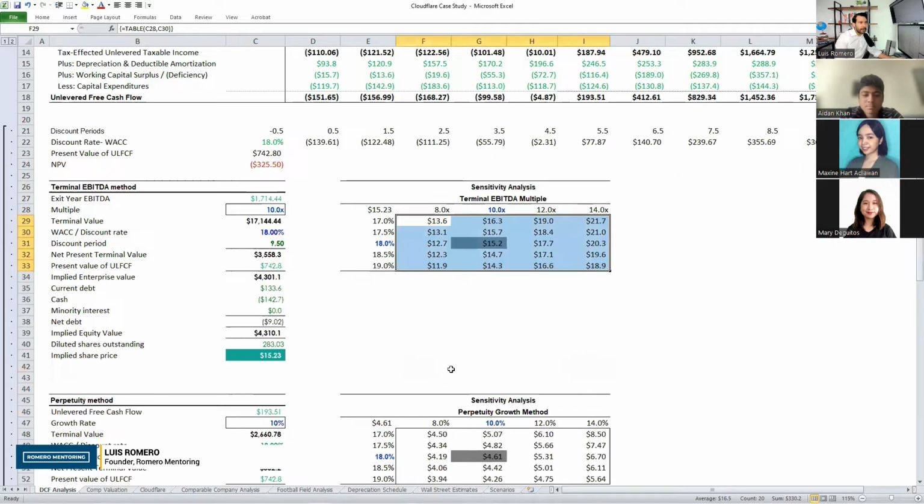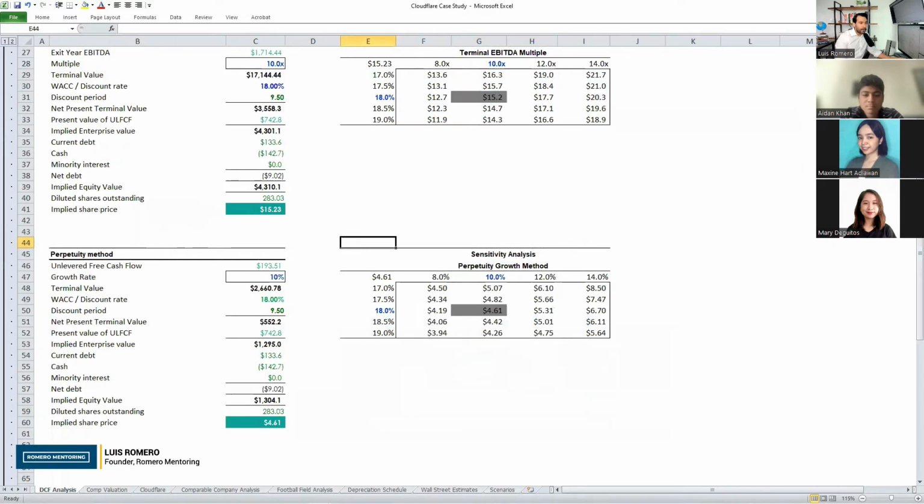If I scroll down a little bit more, here's his other discounted cash flow method. This is known as the perpetuity method. For those of you in academia, this is the Gordon growth rate methodology. And look at this range: $3.94 a share, and $8.50 a share at the high end.